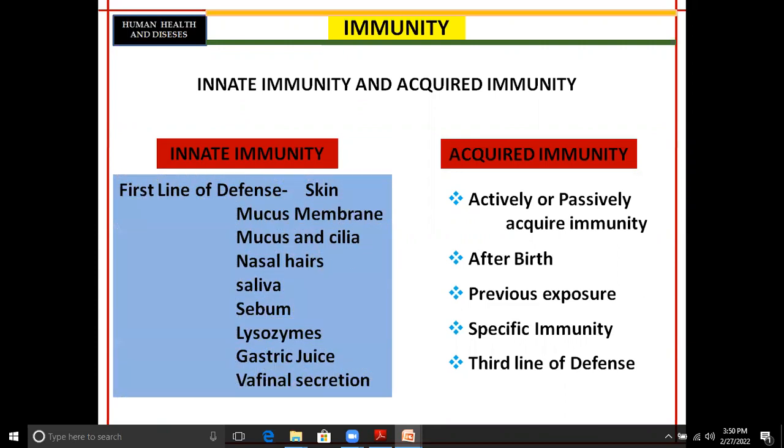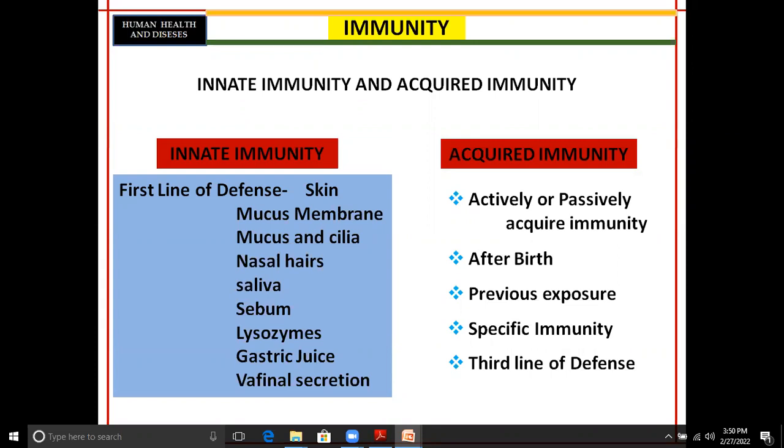Now, as I told you, the first line of defense mechanism in innate immunity includes the different body layers, that is the skin, the mucous membrane, then mucus and cilia, nasal hair, saliva secretion, sebum, lysozyme, gastric juices, then the vaginal secretion. These are the first line defense mechanism.